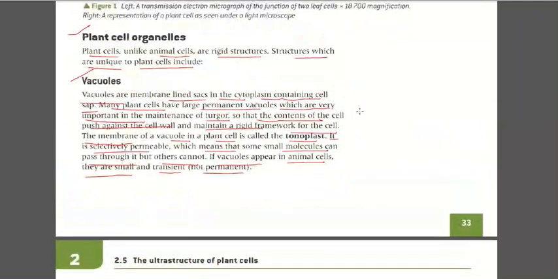Any doubt in vacuoles? No. Okay. So the vacuole's main function is to maintain turgor so that it will push the content of the cell against the wall and hence it can maintain the framework of the cell. This vacuole is covered with a layer known as the tonoplast, and this tonoplast is selectively permeable. And vacuoles are also found in animals, but they are small and transparent. They are not the permanent one.